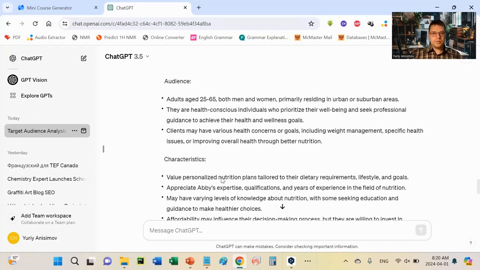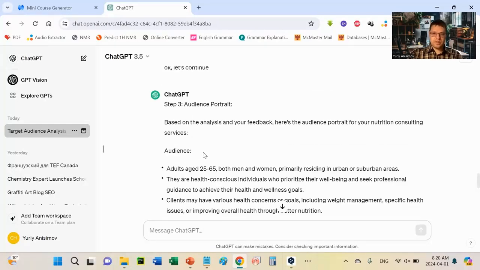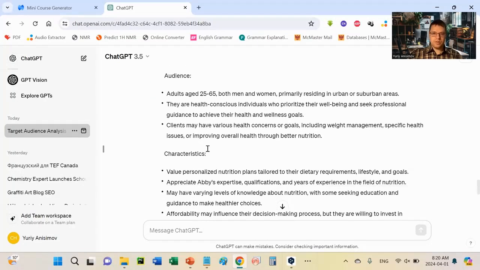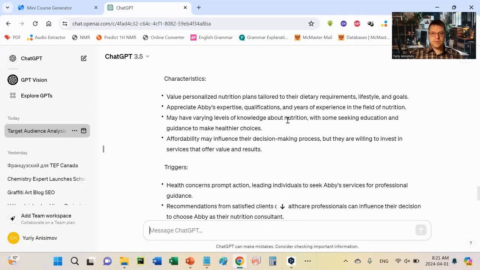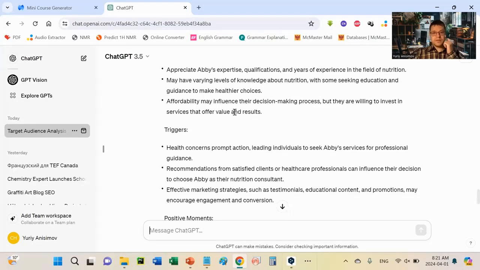Let's go to the top. This is audience portrait. So who is actually our audience? Adults 25-65, men and women, urban or suburban areas. They may have various health concerns. They appreciate Abby's expertise, qualifications. Affordability may influence their decision-making process. Affordability.